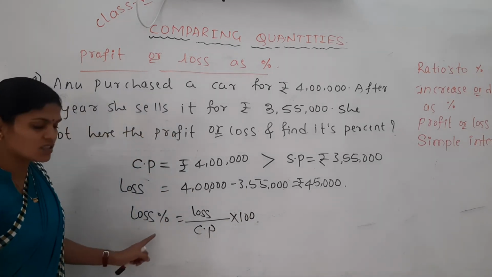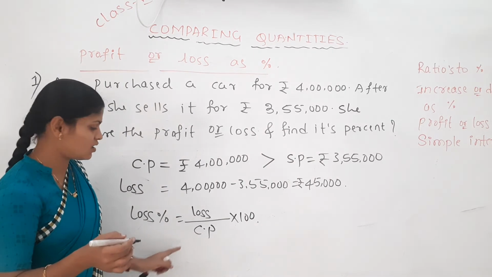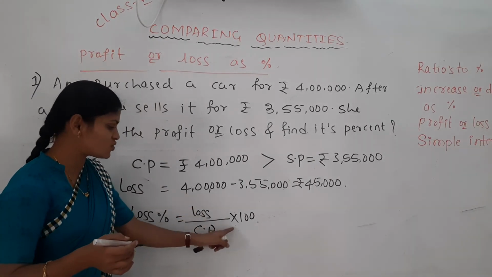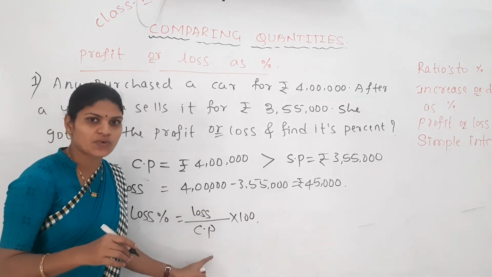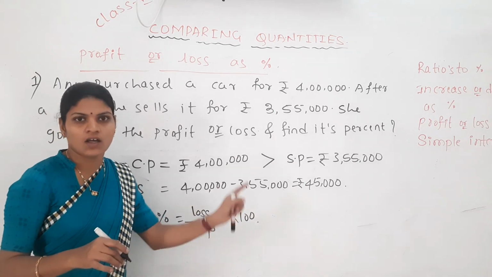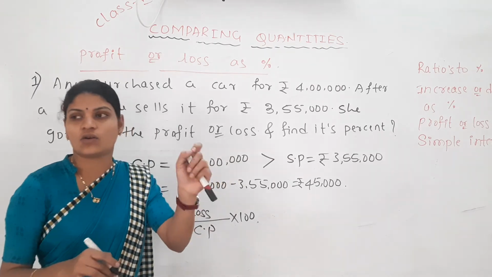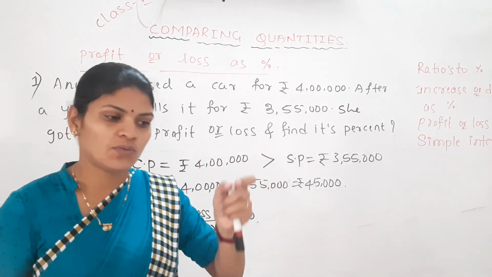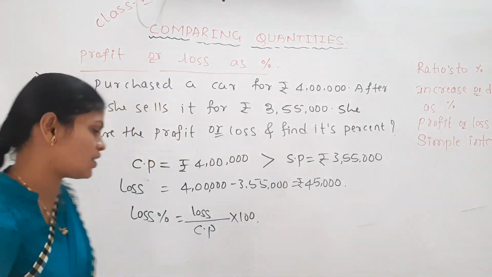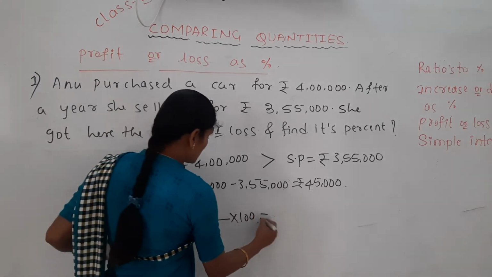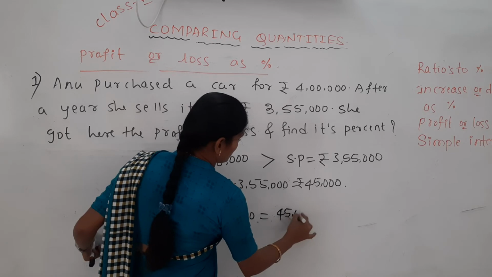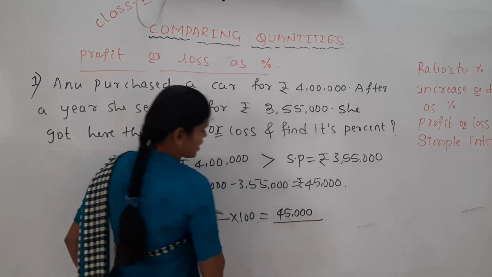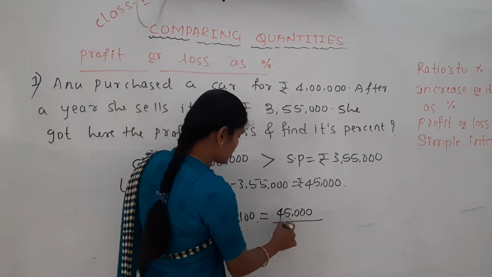What is the loss percentage here? Loss by cost price into 100. Loss percentage is equal to loss divided by cost price into 100. Okay, what is the loss amount here? 45,000 is the loss amount, divided by original amount, which is nothing but cost price.